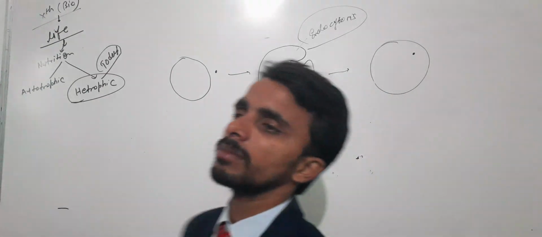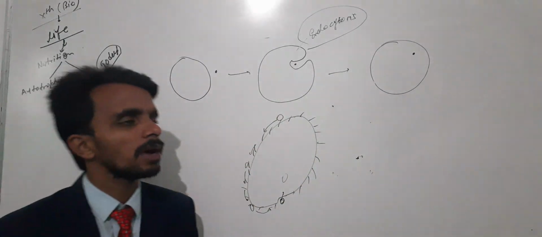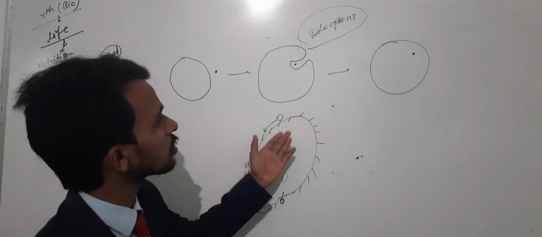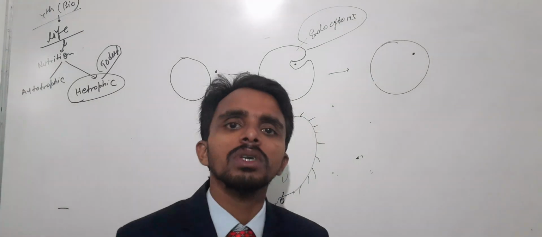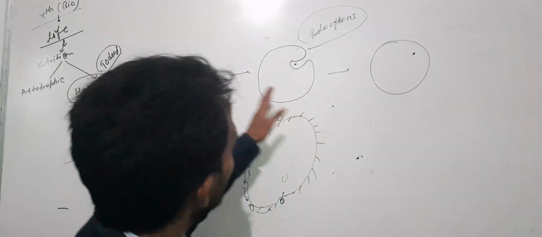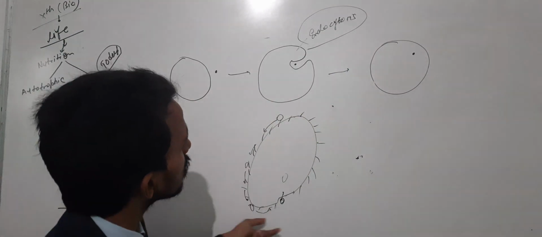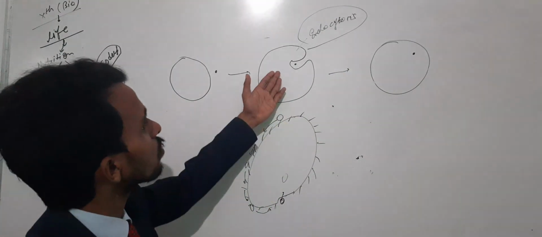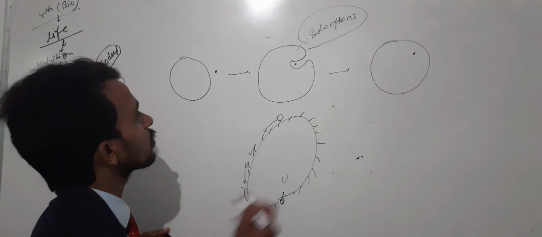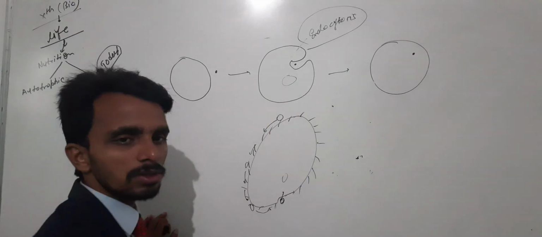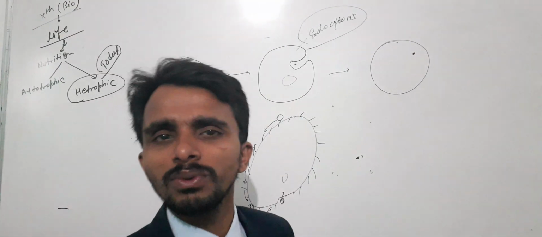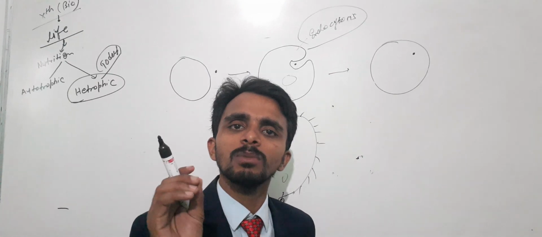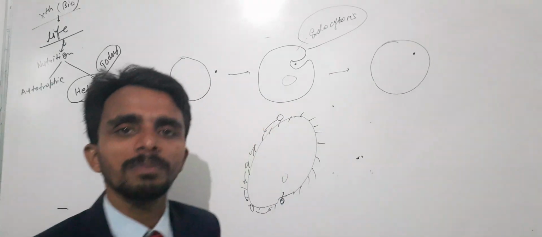So paramecium and amoeba both complete their nutrition by the holozoic method. That's why they engulf the whole food particle, right? It also contains some food vacuoles, which contain enzymes that break down the food particles.